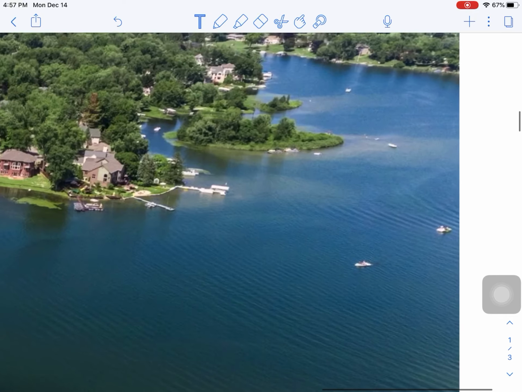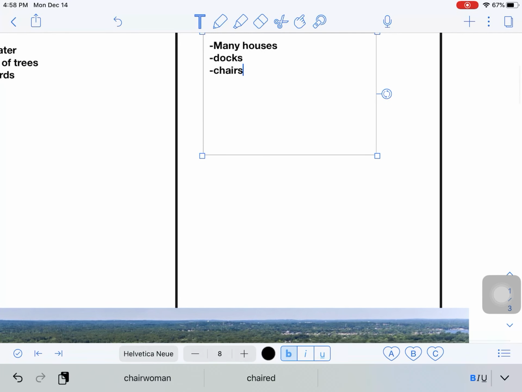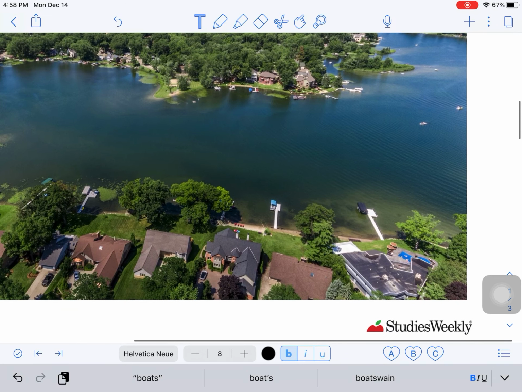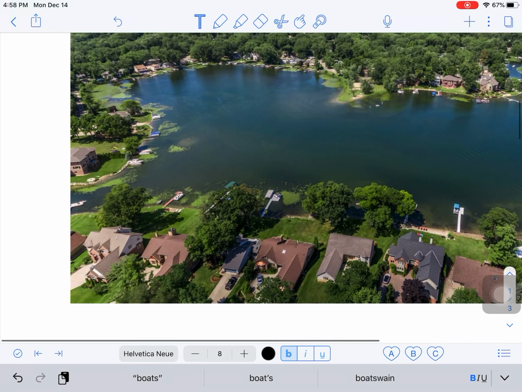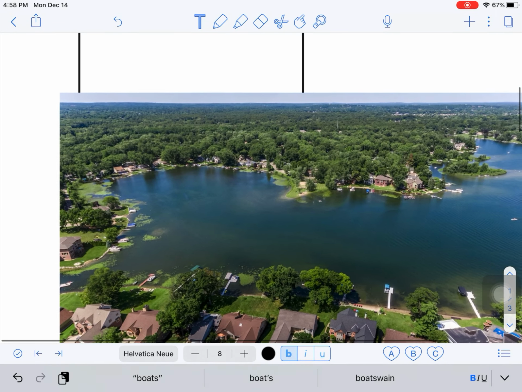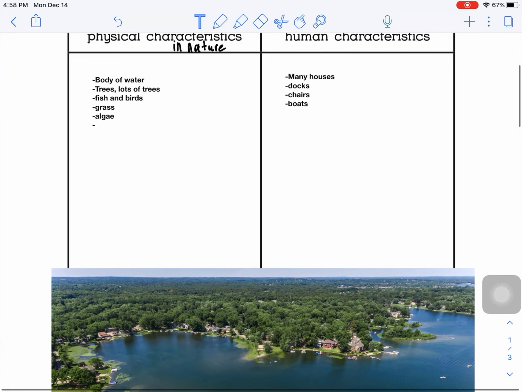And I'm also looking on the lake itself, and I see some boats in the water. I see some boats. And there are many more examples throughout here, like cars, and I see different toys in the yards here, but those are the big ones that I'm going to talk about here.